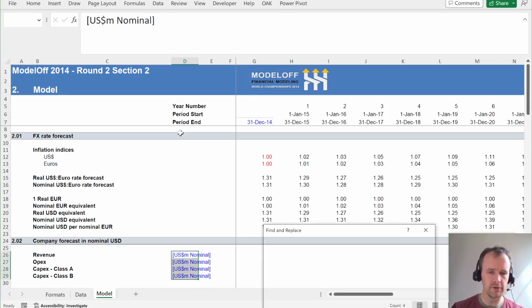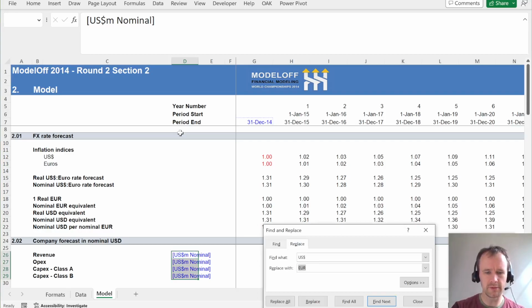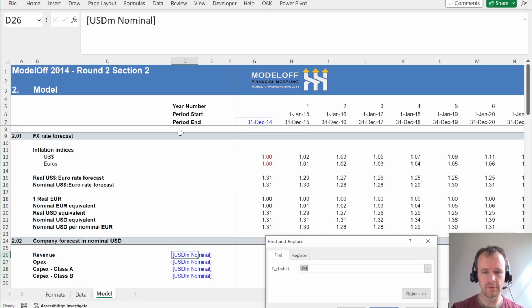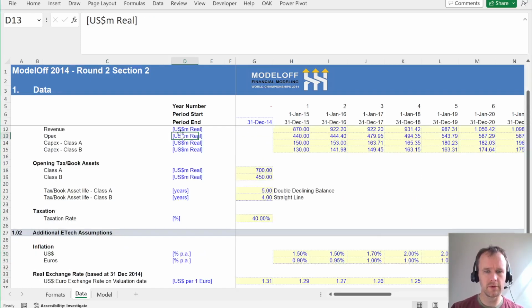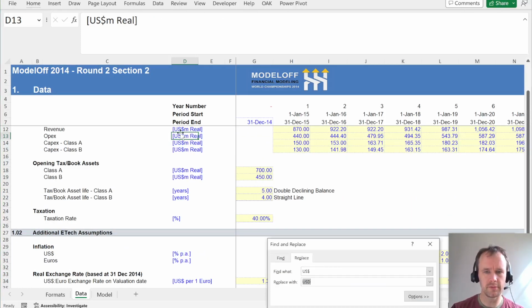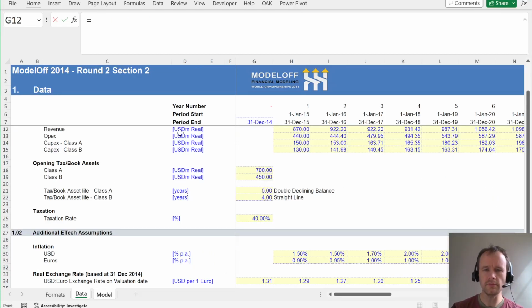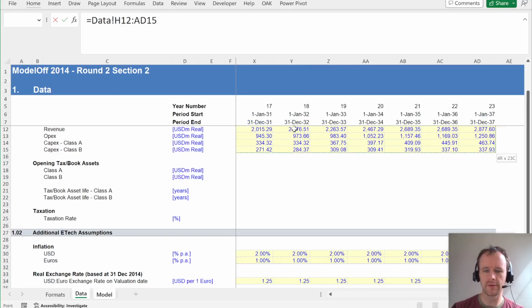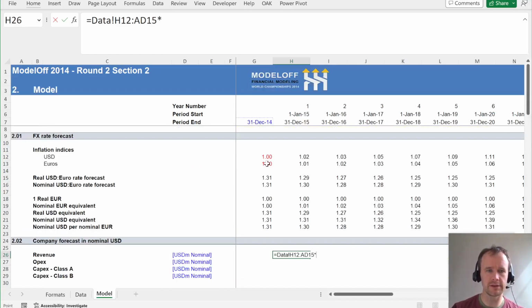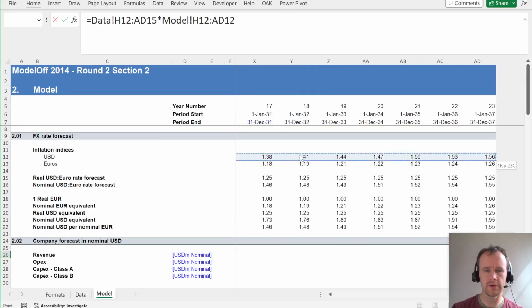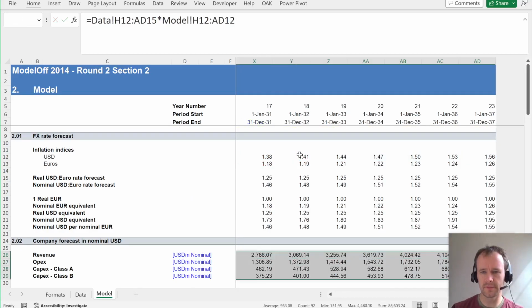It's slightly bugging me seeing US dollar everywhere, so I'm just going to replace that with USD, and do it here as well, because that's how I'm used to looking at it. There's nothing in 2014, so leave that blank and start in 2015. This is real, so we want to multiply by the inflation index to get the nominal equivalent. So just multiply by that, and it fills all in.